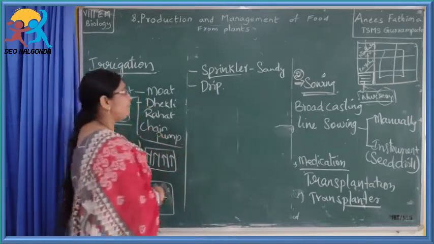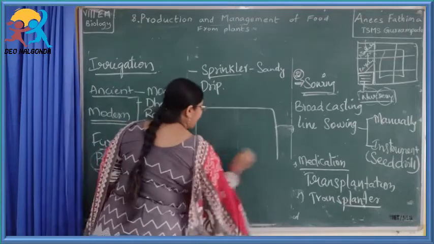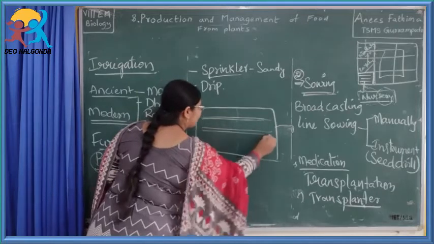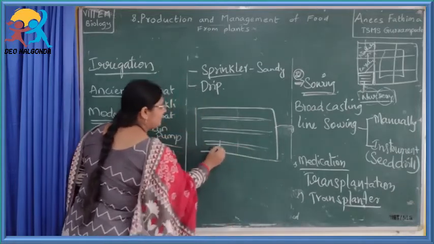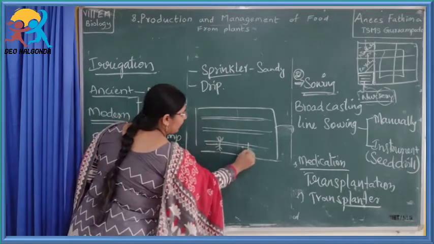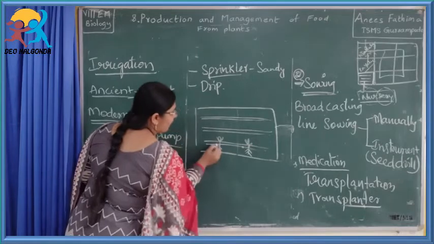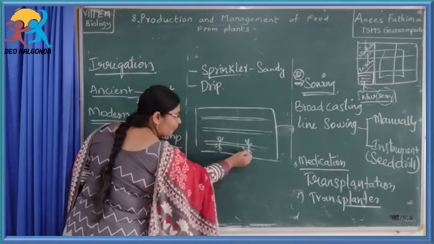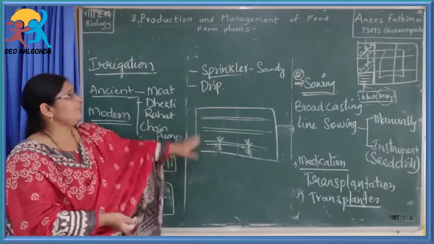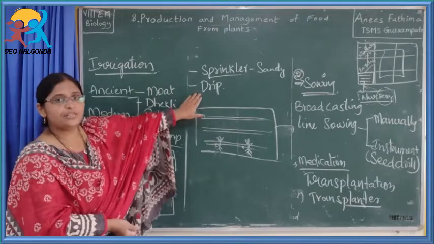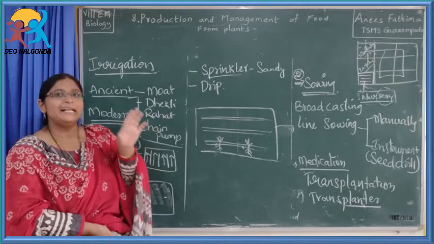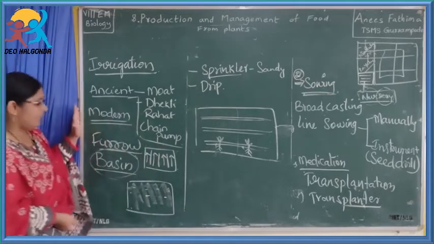Coming to the second one, that is drip irrigation. In drip irrigation, the water moves in pipes, and wherever the plant is there, a small hole will be there for that, and the water will be falling drop by drop. This type of irrigation is called drip irrigation. So sprinkler irrigation and drip irrigation are used in the places where the availability of water is less. So this is about irrigation.